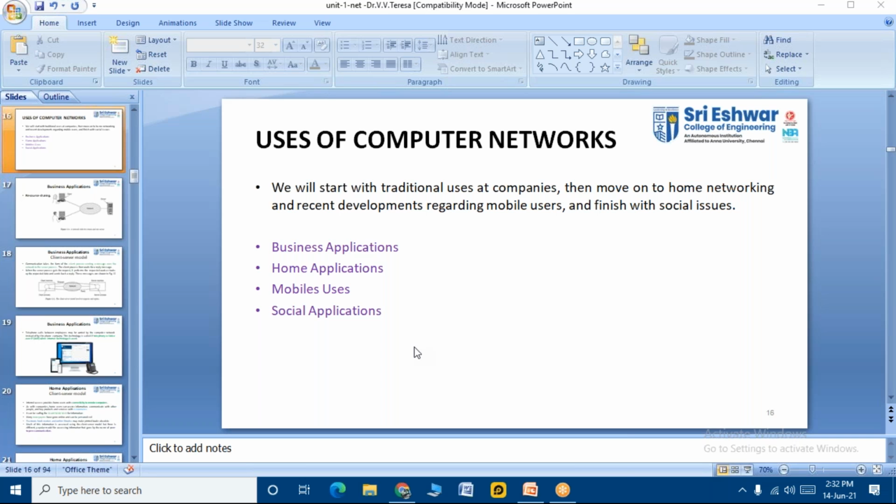Now coming to students, what are the uses of computer networks? We'll start with the traditional uses at companies, then move on to home networking and recent developments regarding mobile phones, and finish with social issues. So we have business applications, home applications, mobile uses, and social applications, right, students?